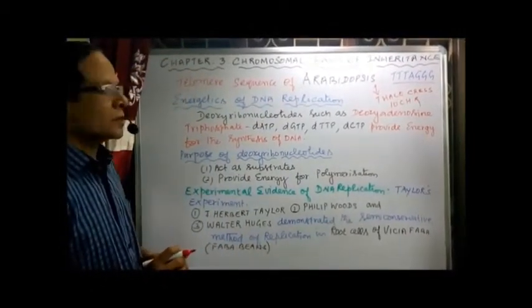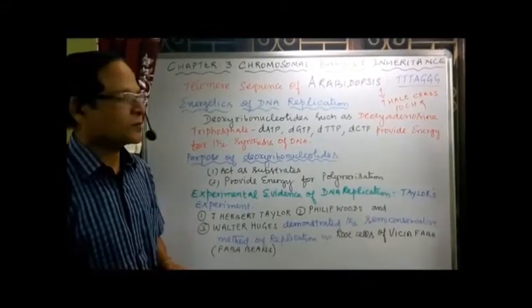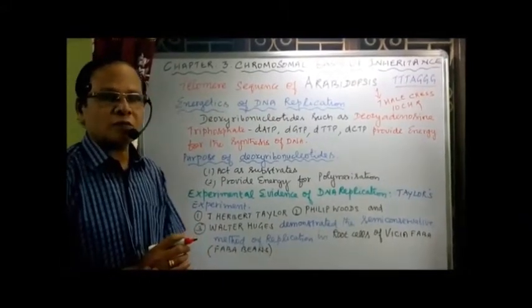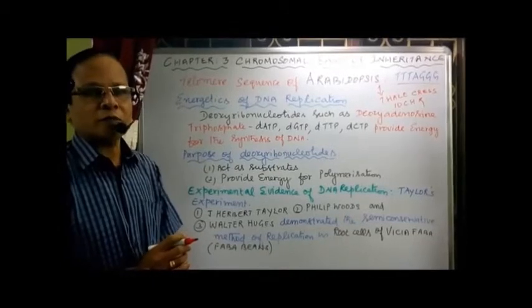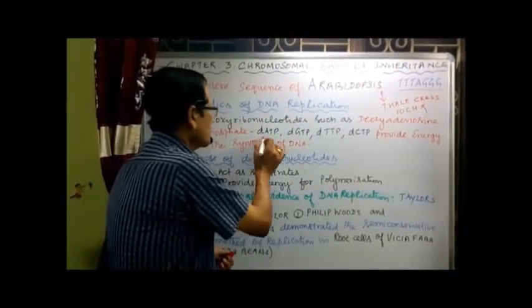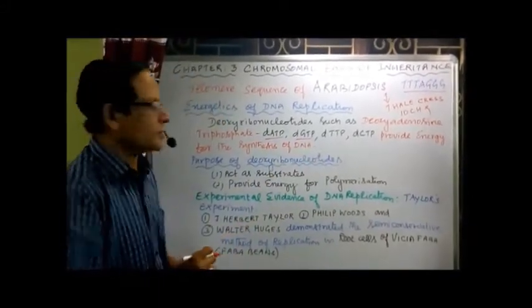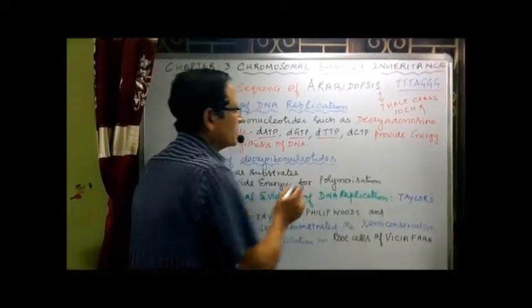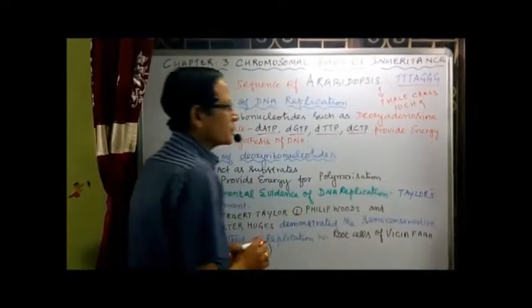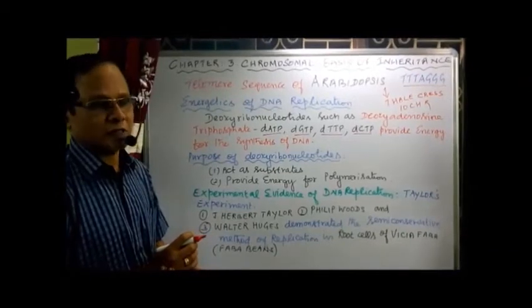Now let's go to the sources of energy for DNA replication, that is, the energetics of DNA replication. The deoxyribonucleotides in the form of deoxyadenosine triphosphate, that is dATP, deoxyguanosine triphosphate, deoxythymidine triphosphate, then deoxycytidine triphosphate. These four provide energy for the synthesis of DNA.